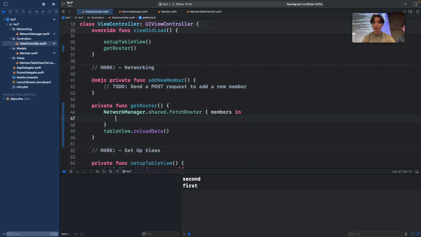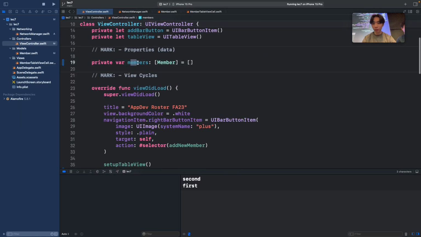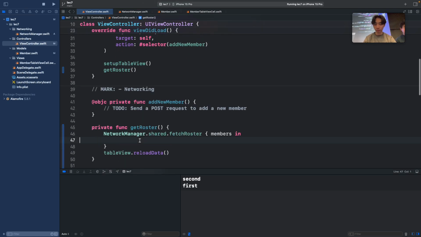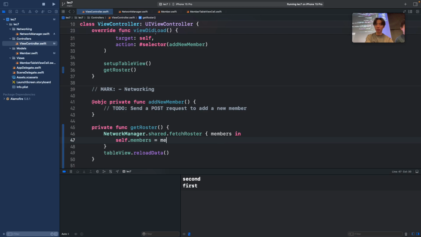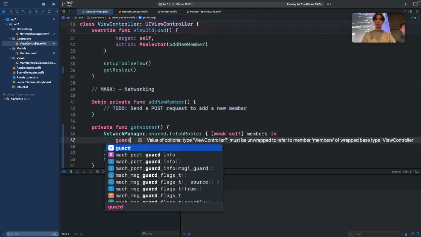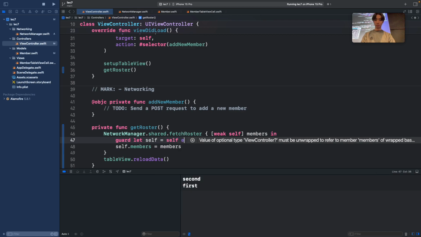Well, I want to set members to be equal to that. But then I'm going to use self.members, because there are two members here, is equal to members. Now there's also one thing I want y'all to do. We won't explain it, but just kind of copy it. We'll explain it in a different lecture. But this is something that you should be doing.